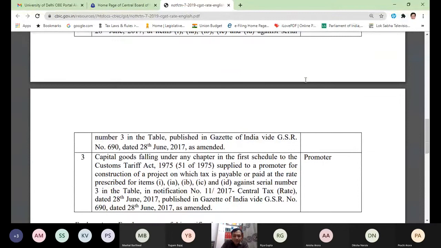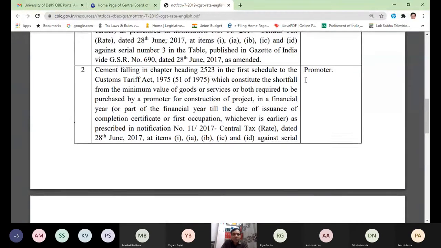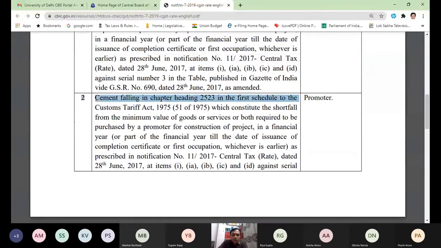For your examples, I would suggest that only one point is to be learned: cement. So whenever any unregistered person supplies cement to a recipient who is a promoter, then that unregistered person, since he cannot pay the tax, it is the promoter's obligation to deposit the tax with the government of India. That's it. This is what we have to do for 9.4 and 5.4. I hope the point is clear. If yes, please raise your hand.